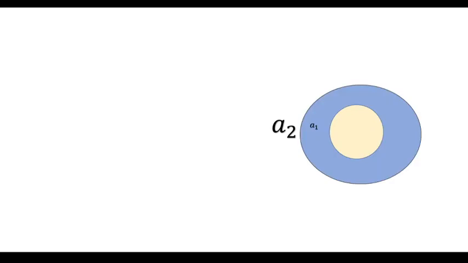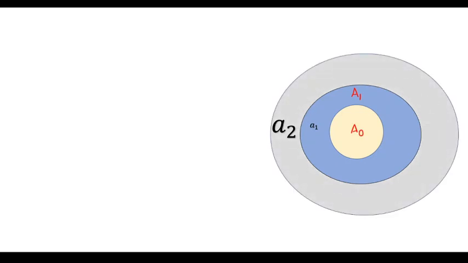Let's move on. Let us take another set. We have the empty set A naught, the set A1, and another bigger set A2, which is having elements a1 and a2. Here you can see that A2 is the superset of A naught and A1 also. Every element of A naught and of A1 is also an element of A2.